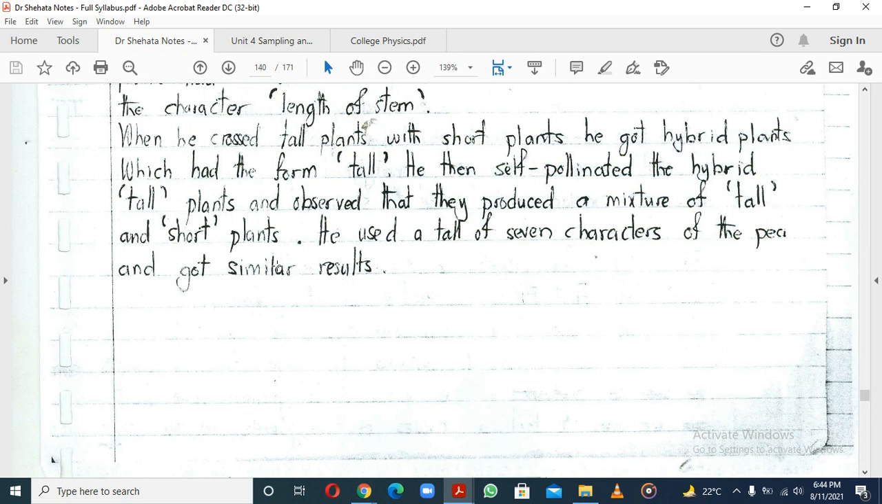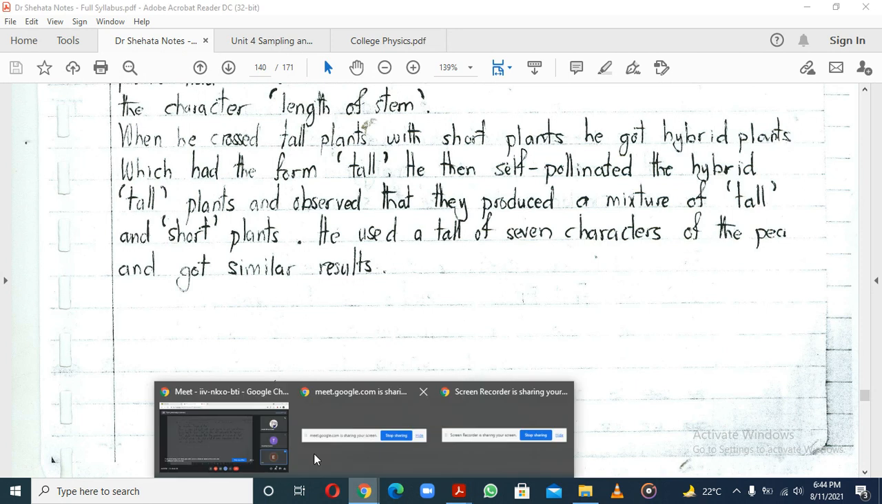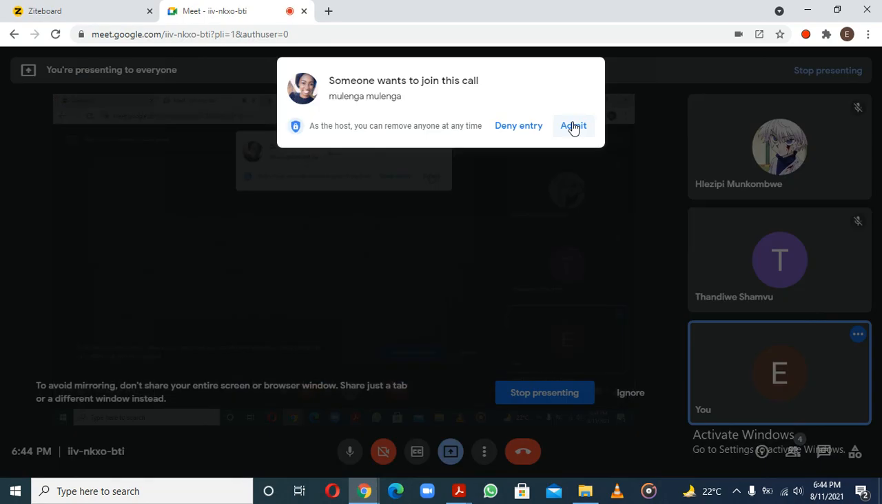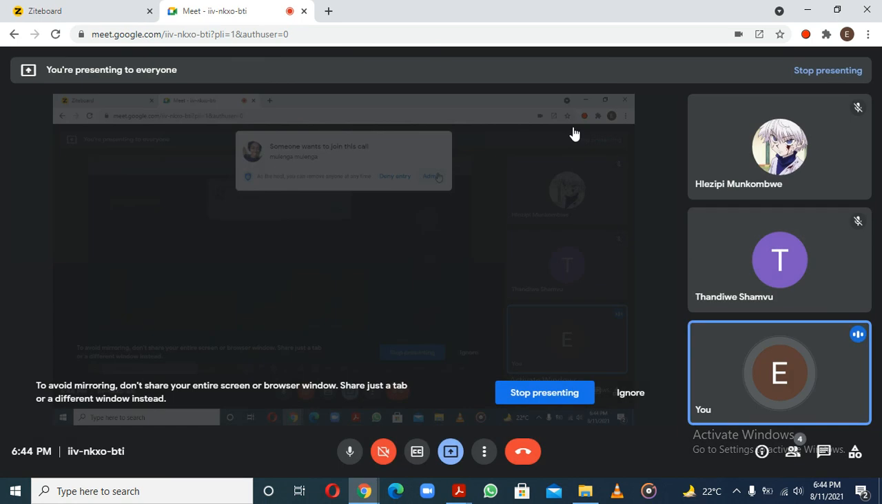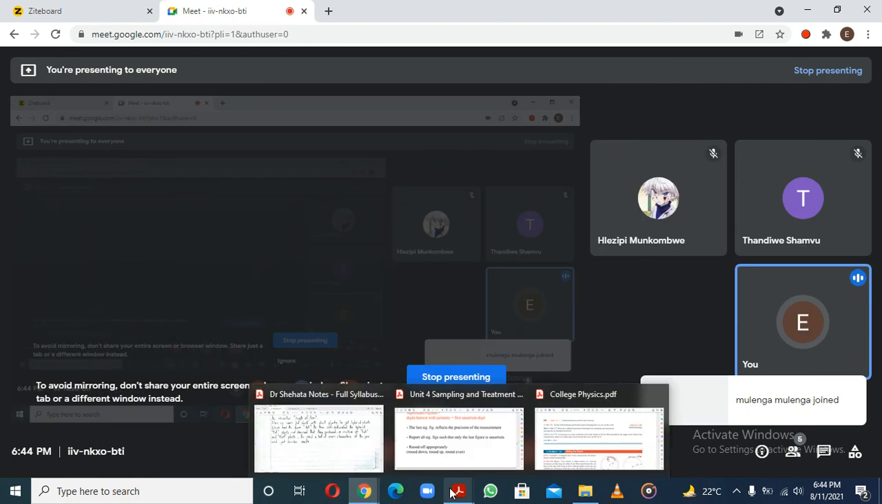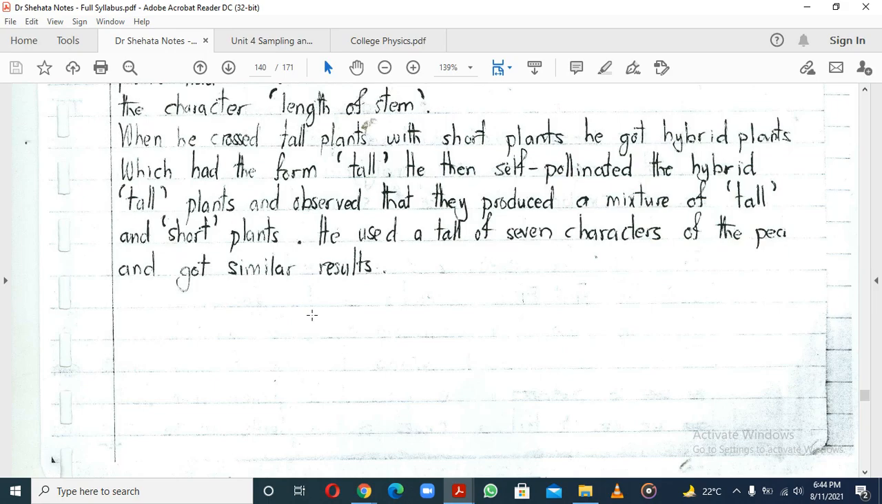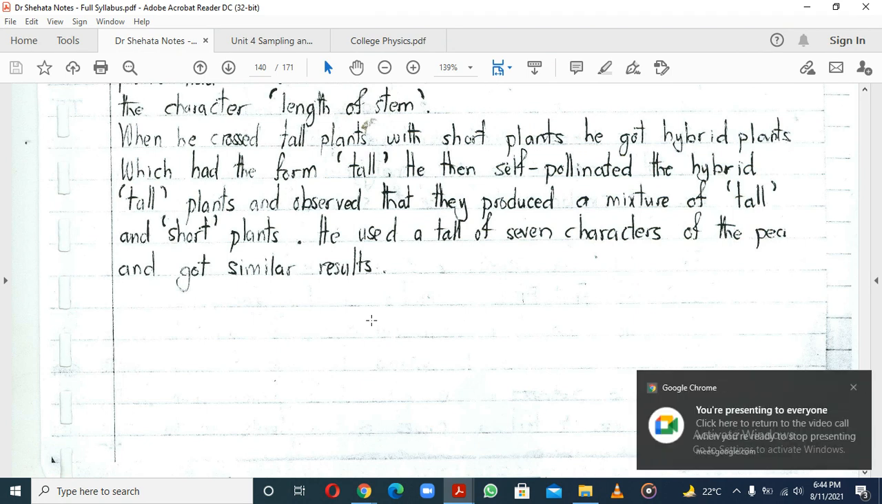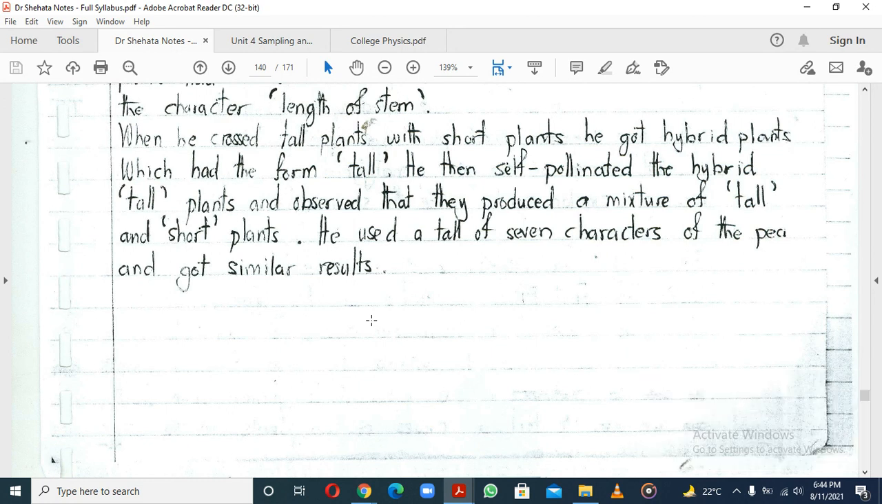Then what he realized is that he had a hybrid, and this hybrid was very interesting because all the plants that he got were tall, and he didn't see any short plants. So from that generation of the hybrid, they're called hybrids because they contain the tall and the short.